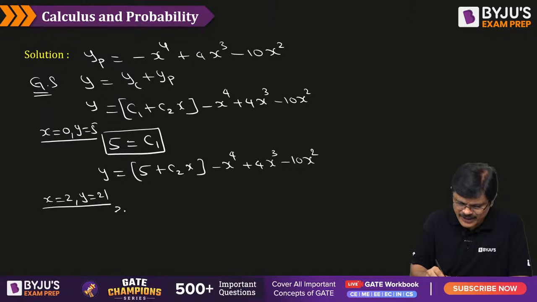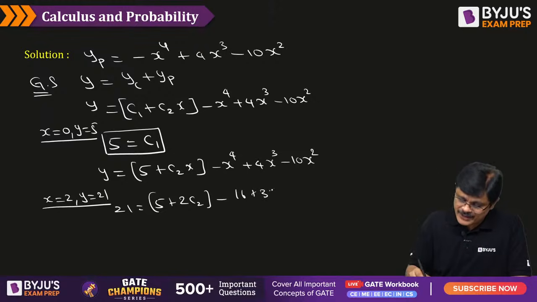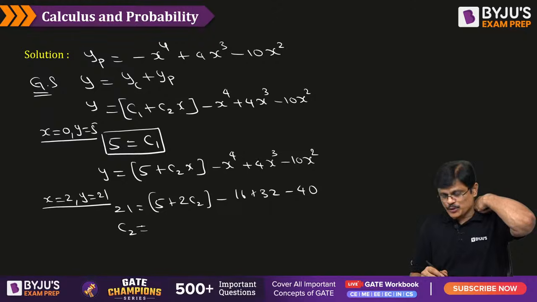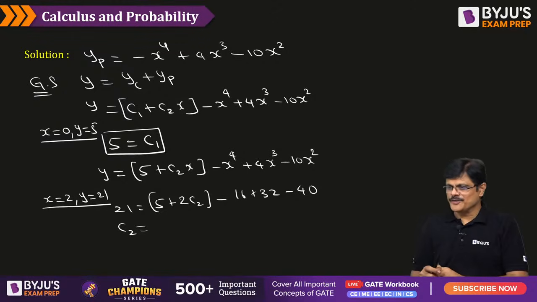So let us substitute: 21 equals 5 plus C2 into 2, so 2C2, and minus 2 power 4, which is 16, plus 2 cube is 8, 8 fours are 32, minus 10 times 2 square is 4, 4 tens are 40. So simplify this to get the value of C2. Can anyone simplify this and tell me the value of C2, my dear friends? Please give me the value of C2 for this. 37 minus 56, that is minus 19.